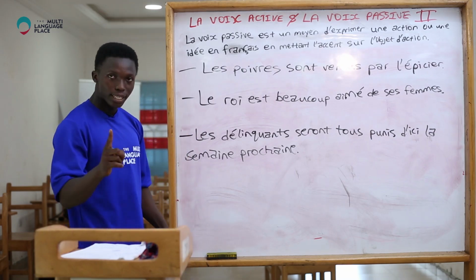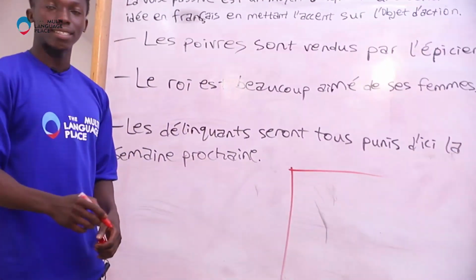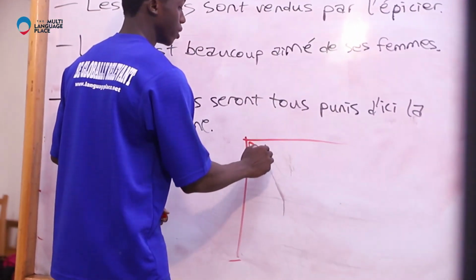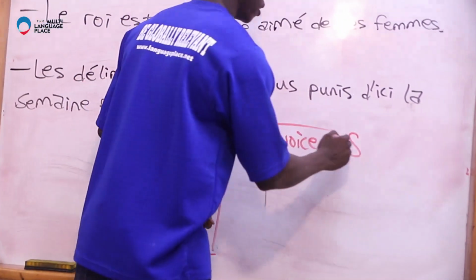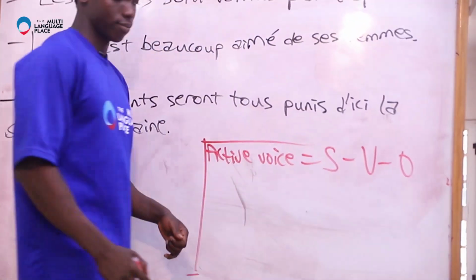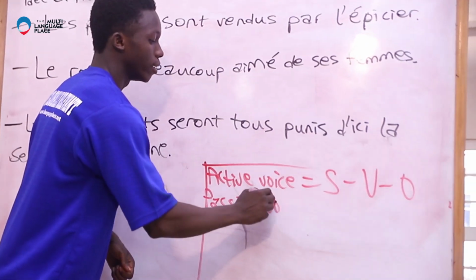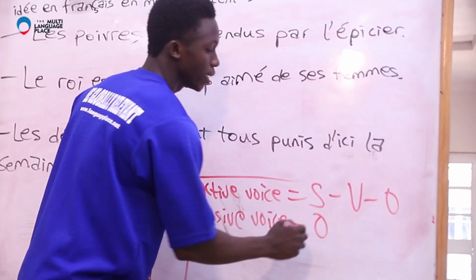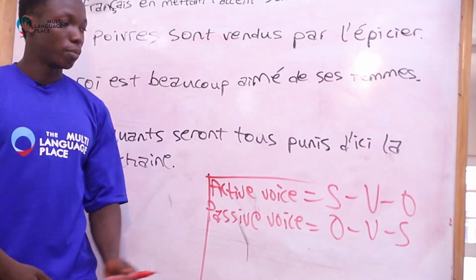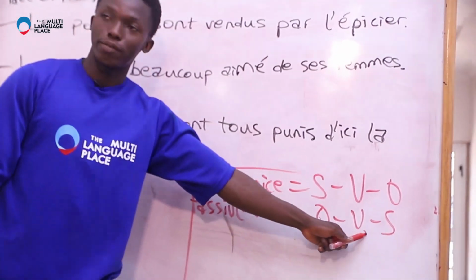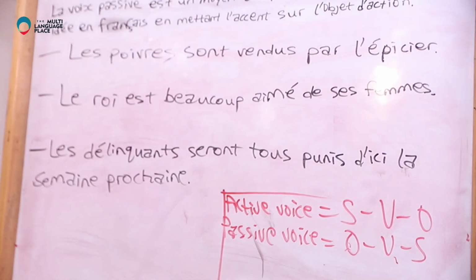Remember, the first thing to note is the order of active voice and passive voice. For active voice, the order is subject, verb, and object. But for passive voice, the order is object first, verb, and subject. You mention the object first, then the verb, then the subject. That's the first thing to note whenever you want to transform a sentence in active voice to a sentence in passive voice.